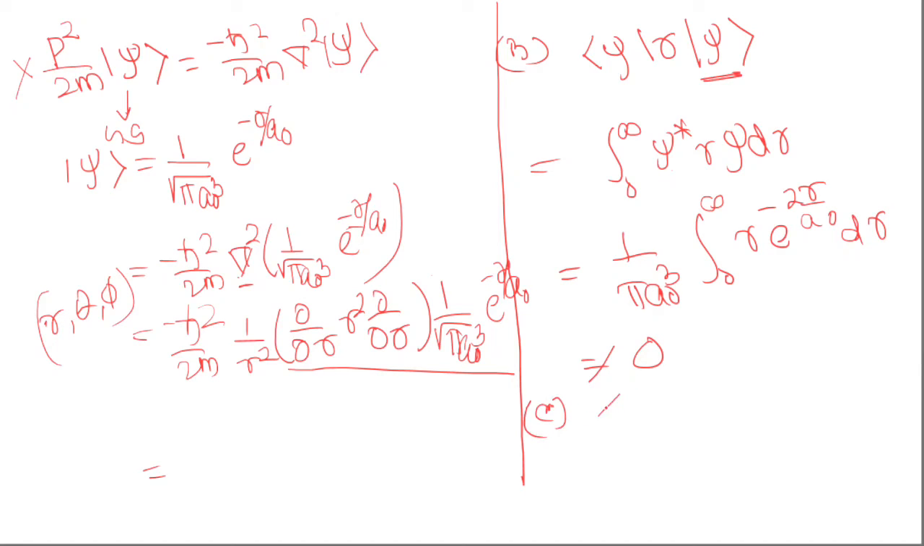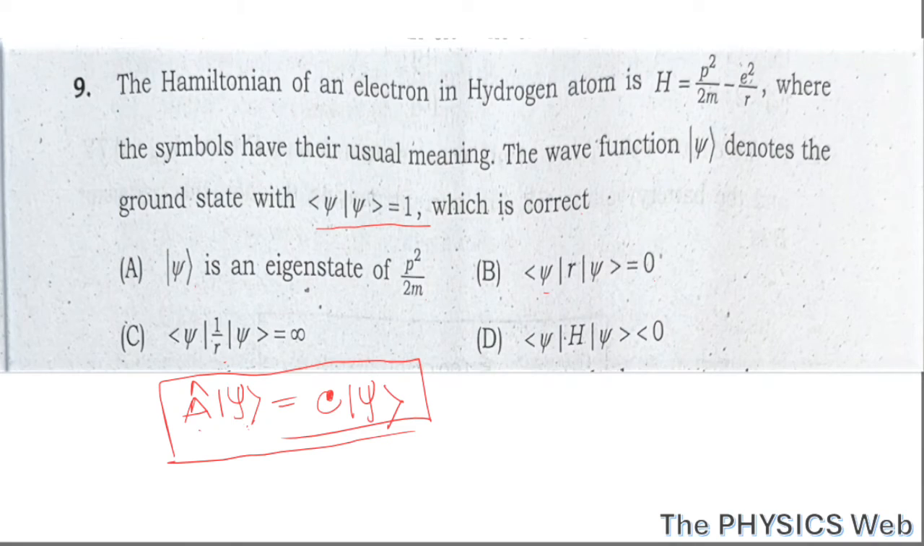Similarly, in option C, it is asking about the expectation value of 1 by r in this wave function psi. Again, you can calculate this, and this is not equal to infinity. Okay, so now going to option D, the expectation value of the total energy in the ground state is negative, and we know this energy is negative for ground state. So option D is correct.